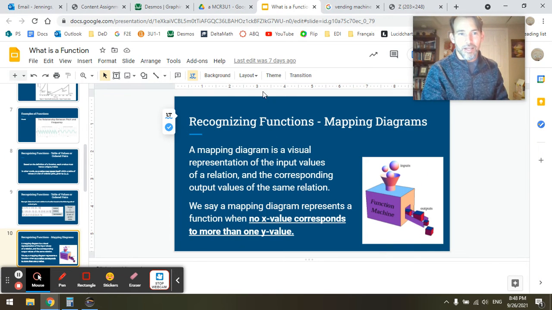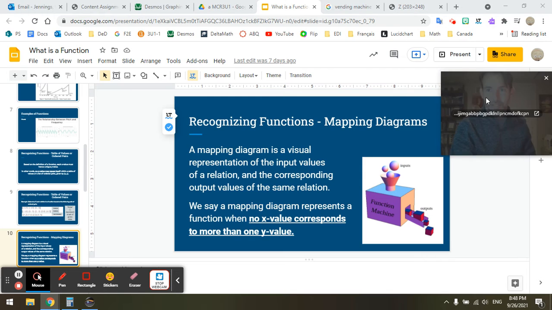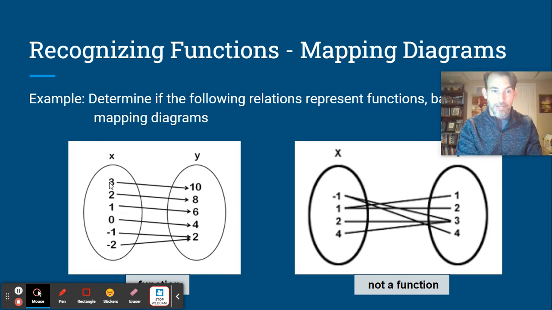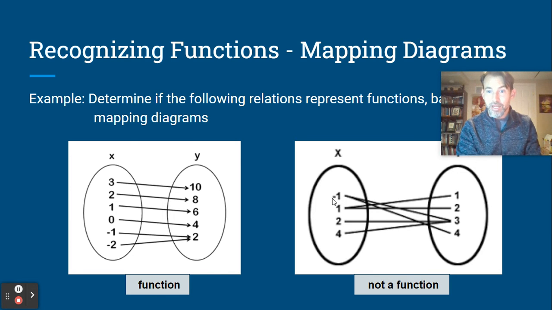It's over here. I need to move myself there. Okay. So here's our examples of mapping diagrams. This is what they look like. And this mapping diagram indicates that if you have an input of 3, the output will be 10. Here we see two inputs that are different, but they create the same output. That's no problem. That can still be a function. Over here, on the other hand, this input of -1 seems to produce either 3 or 4, therefore not a function.